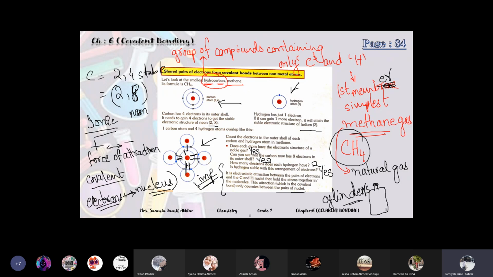Okay, so this attraction, which is the covalent bond, only operates between the pairs of nuclei. But this line is just added. The main thing is this: the main answer is that the force of the electrostatic attraction between the electrons and the nuclei is holding the atoms together in covalent bond.